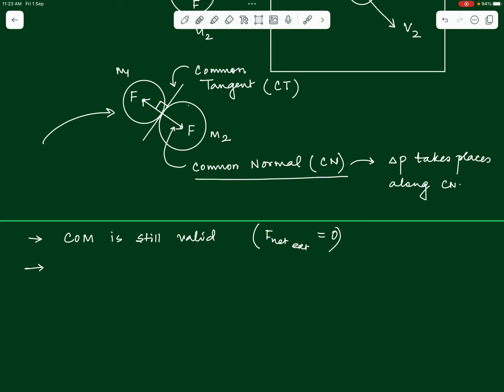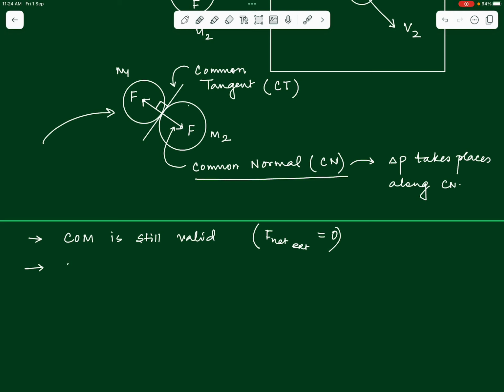But we can now go a little deeper than the total conservation of momentum, because now the collision will happen in 2 dimensions. We might have to split the whole motion of the bodies along 2 mutually perpendicular directions. So we will try to split this motion of the colliding bodies along the common normal and the common tangent. It will be easy for us to study the collision while we split the colliding system along those 2 directions. Why?